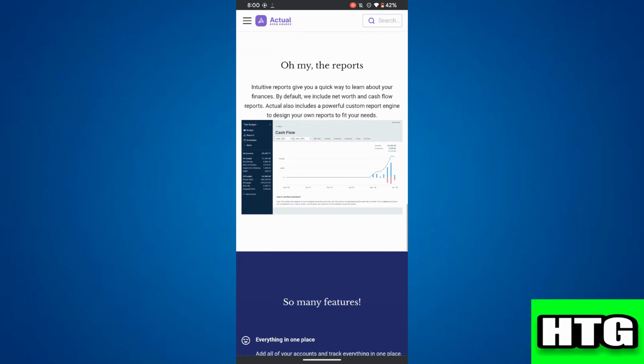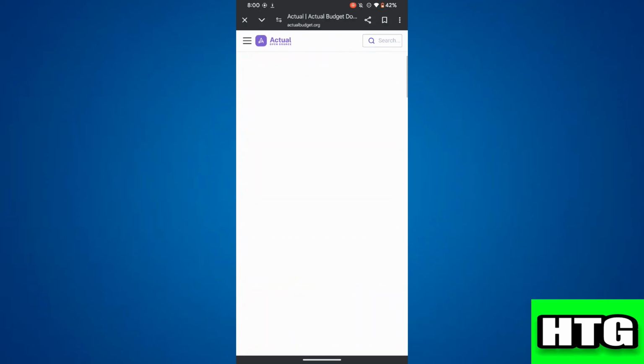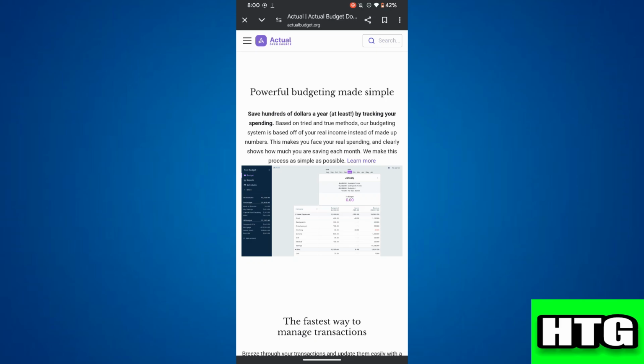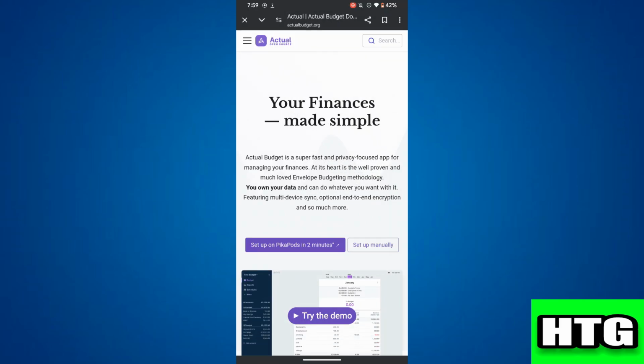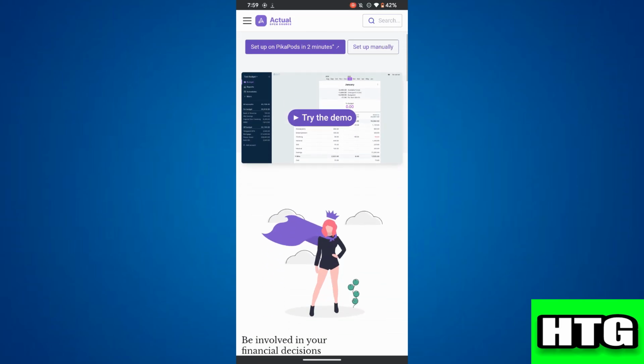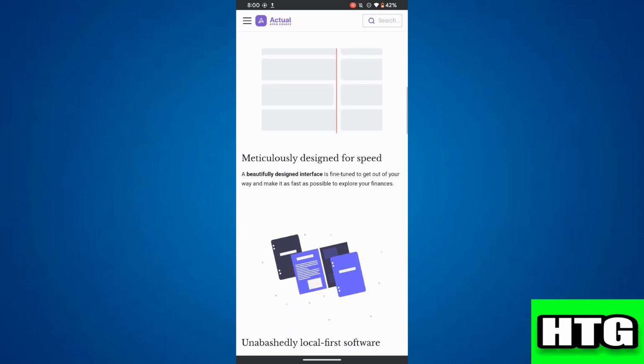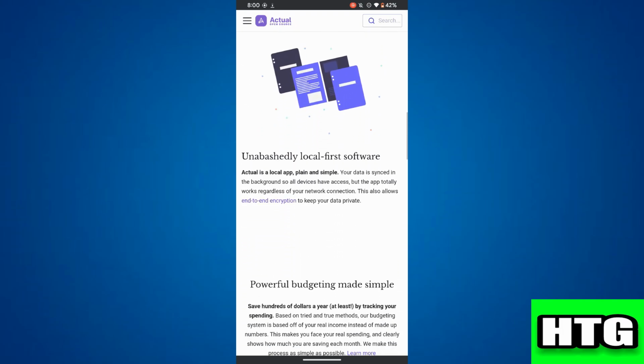Now, the pros of Actual Budget include cost effective, free to use, with optional cost for hosting or bank sync. Data ownership, users have full control over their financial data. Customization, open source, allowing for personalization and community contributions.